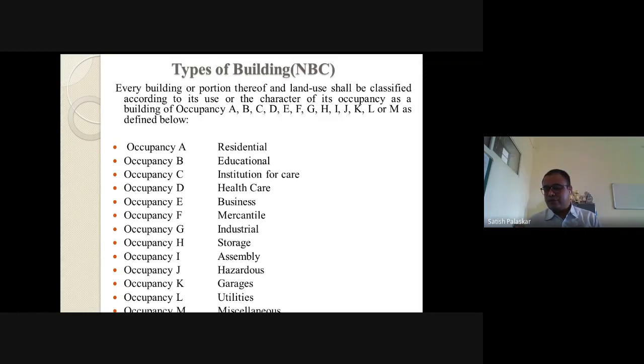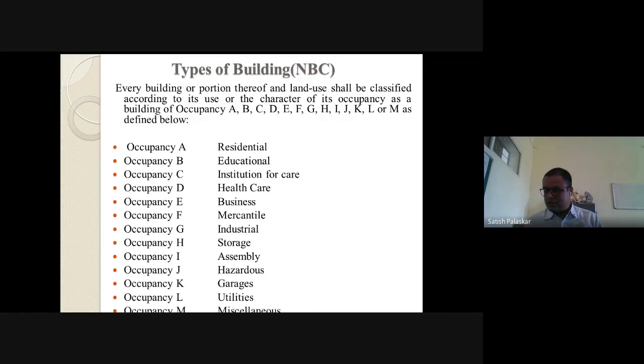Large assembly with fixed seats, small assembly with fixed seats, large assembly without fixed seats, small assembly without fixed seats, and sports facilities. In five categories that assembly buildings are classified. Large assembly with fixed seats is where minimum seats are 1000 or more than 1000.